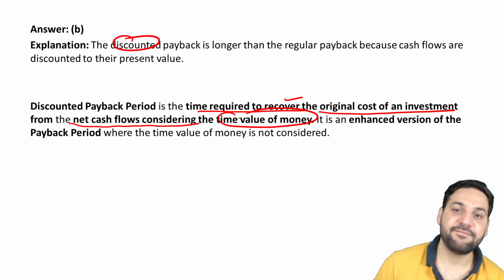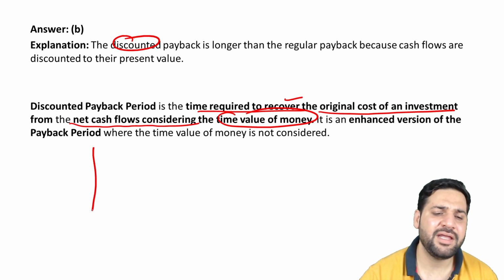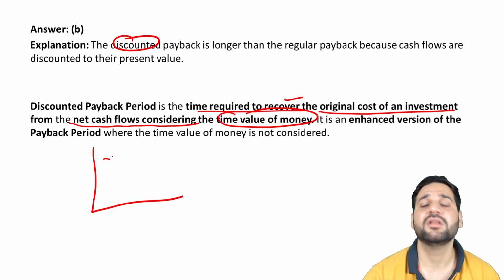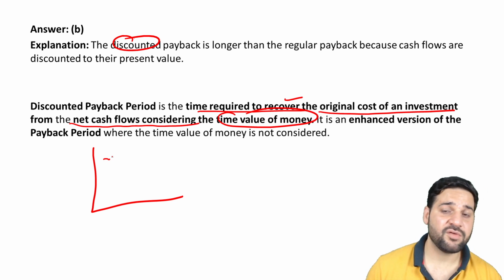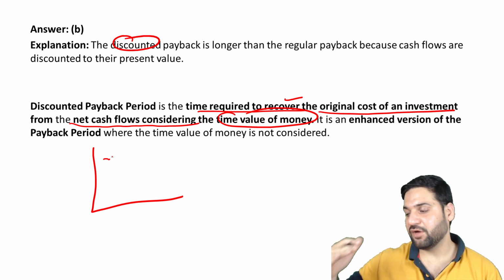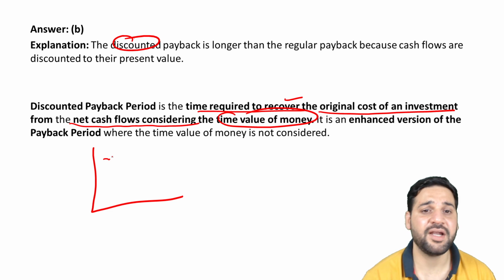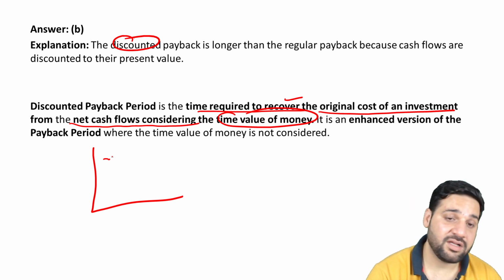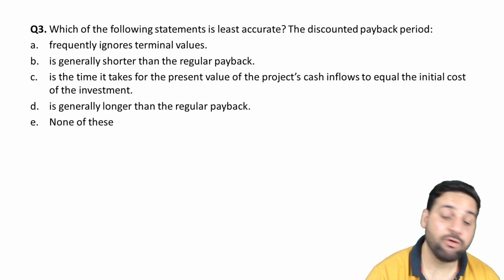Obviously, the value of money goes on decreasing over the period of time, because in India and in general, there is inflation, right? In India, there is a general inflation of 3 to 4%, 4 to 5%. So over the period of time, that is the discounting factor. So that is added. So this discounted payback period is longer than the regular payback period.